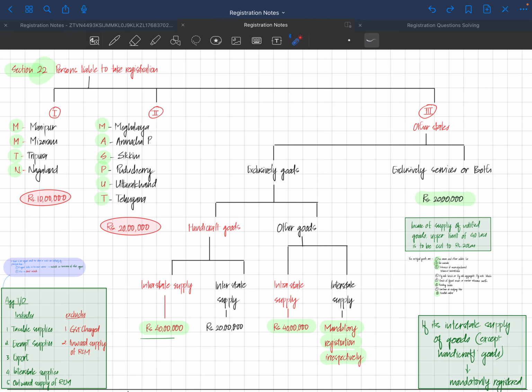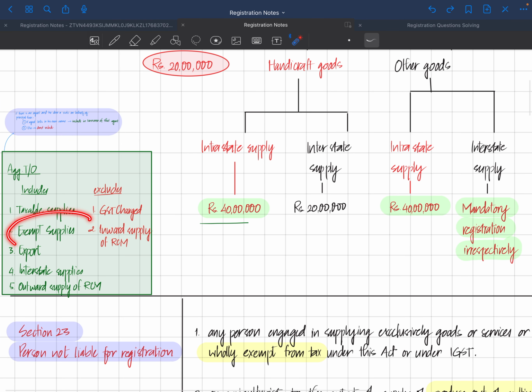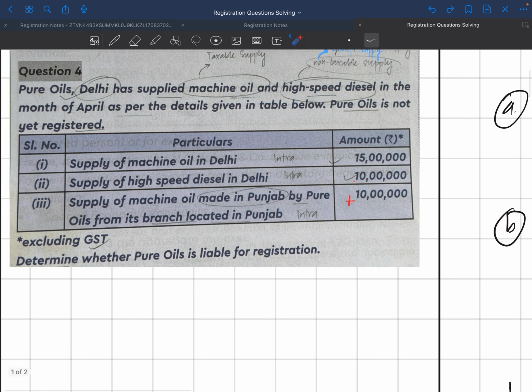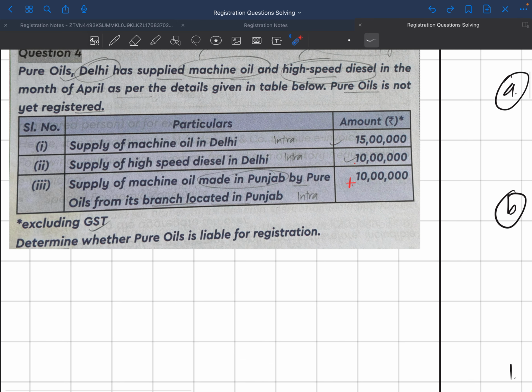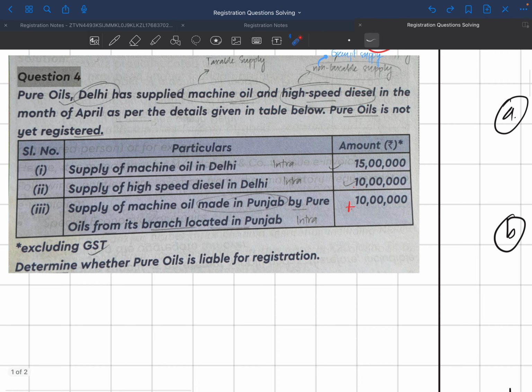However, as we have discussed, exempt supply is to be included in aggregate turnover. That's why we will include it in aggregate turnover. So coming over here, we will add this. We will also add this. We will also add this. So we have two states over here.